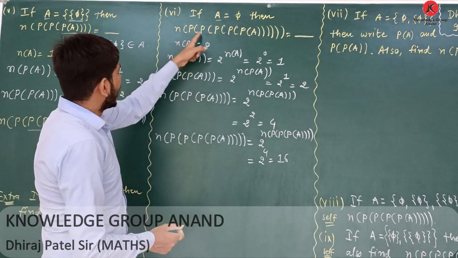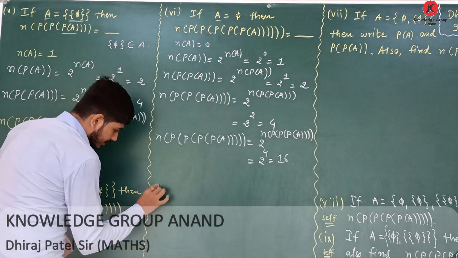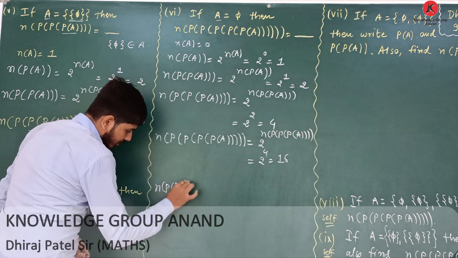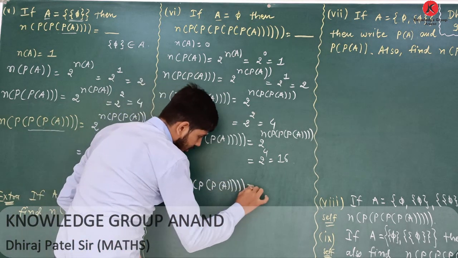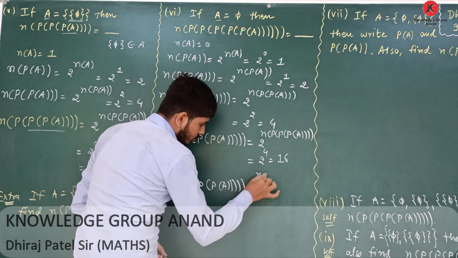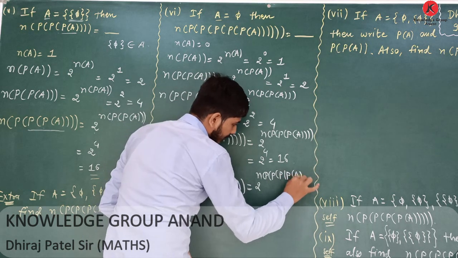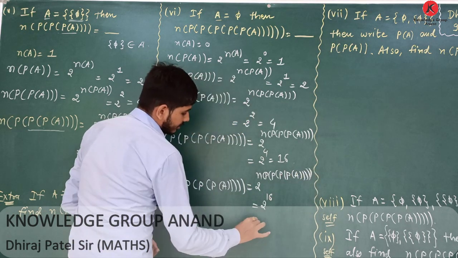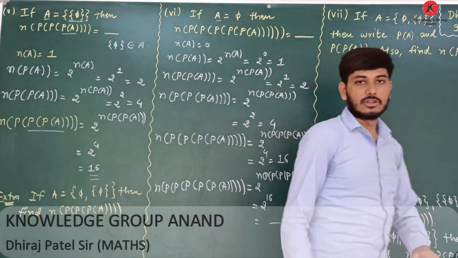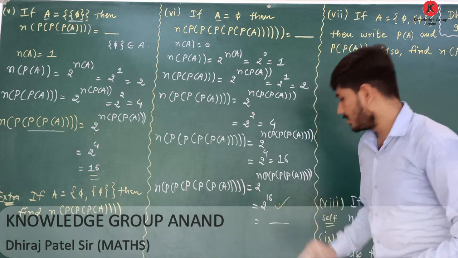We want one more power set. The number of elements equals 2 raised to 16. The answer you have to calculate in self practice, or you can write 2 raised to 16 as your answer.